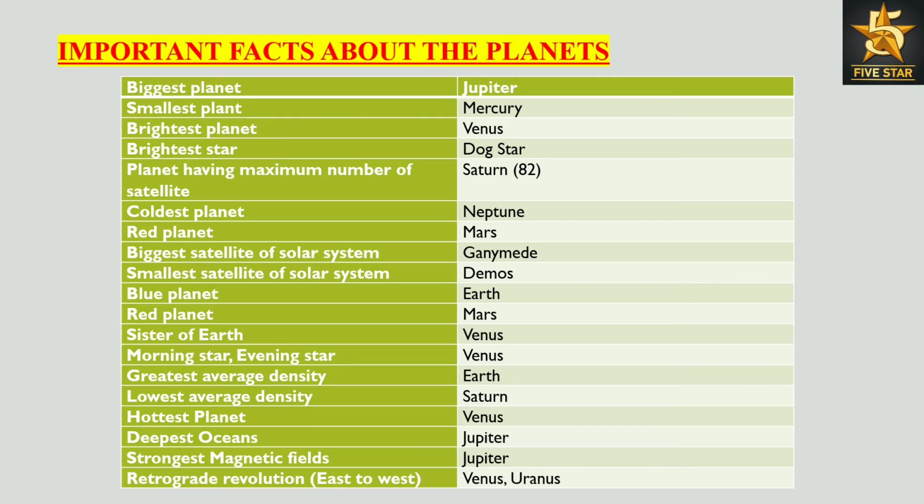Morning star, evening star, Venus. Greatest average density, Earth. Lowest average density, Saturn. Hottest planet, Venus. Deepest oceans, Jupiter. Strongest magnetic fields, Jupiter. Retrograde revolution from east to west, Venus and Uranus.